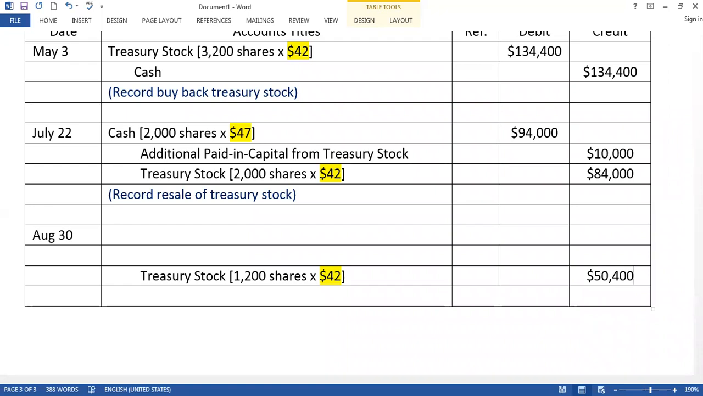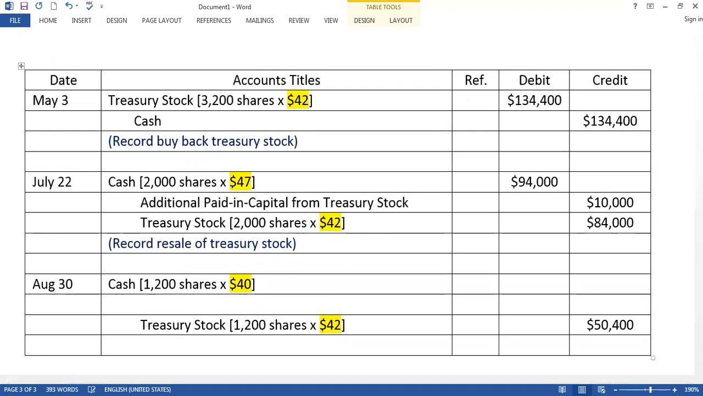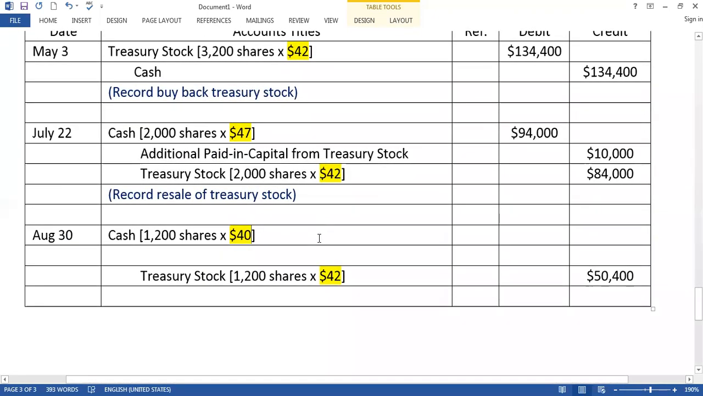We sell treasury stock $50,400. But how much cash do we receive from the market? We sell 1,200 shares, and from the market, according to this question, we receive $40. From the market we receive $40, so it is $48,000.